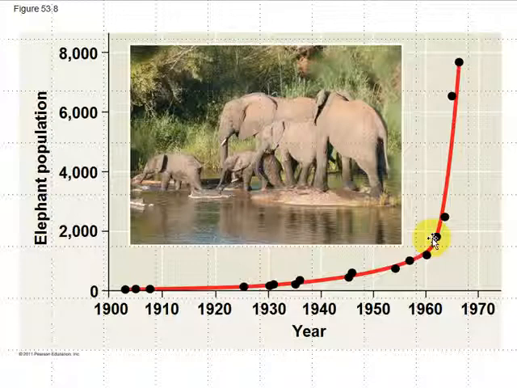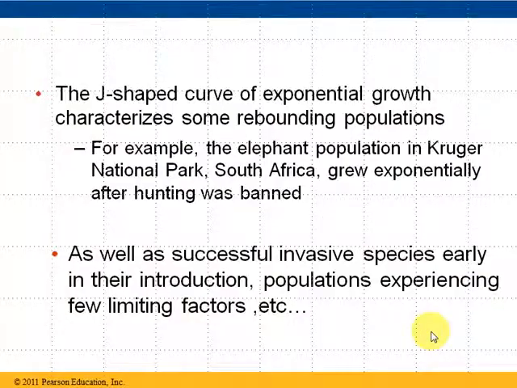Other places you might see this would be when you bring in invasive species, like when a species is brought from one environment to a new environment. Maybe it has very few competitors or very few enemies in that new environment, and so for a short amount of time it may experience exponential growth and kind of take over this new habitat, and that would be considered a very invasive species. And it does this because it has all the right environmental conditions, it has all the food it needs, but it doesn't have any predators or it doesn't have any competitors, and so for a short amount of time it can go crazy and have this exponential growth.